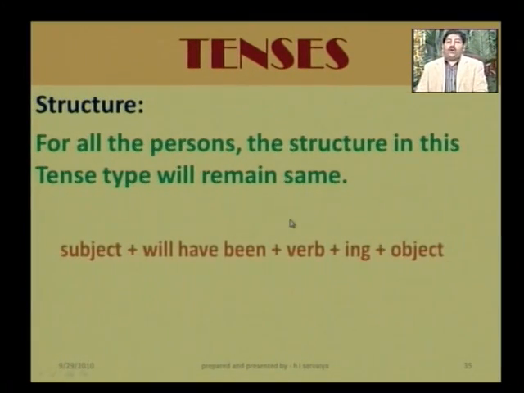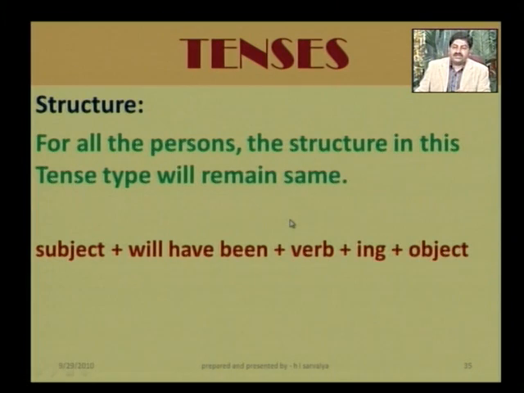Structure. For all the persons, the structure in this tense type will remain same. Subject અહીંયા પણ has નહીં આવે. આપણે અગાઉ વાત કરીએ પ્રમાણે ક્યારે પણ અહીંયા has ના આવે. Subject plus will have been plus verb plus ing plus object. I hope you are noting down the structures as well, friends.